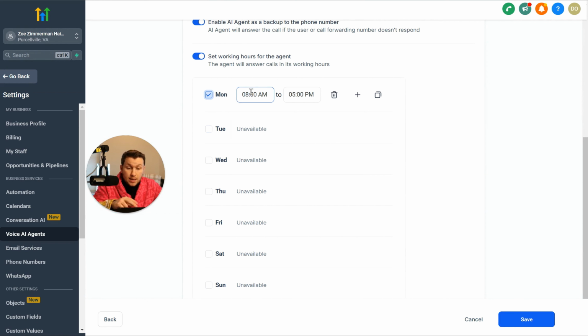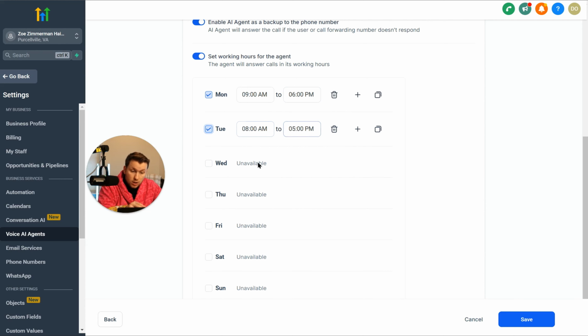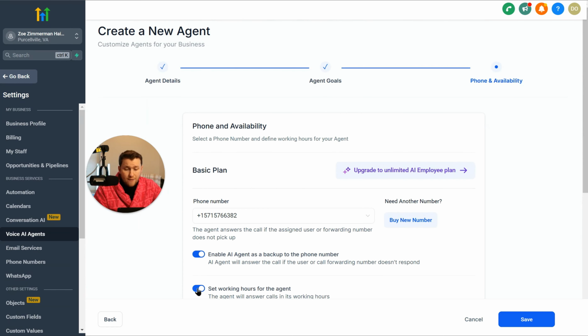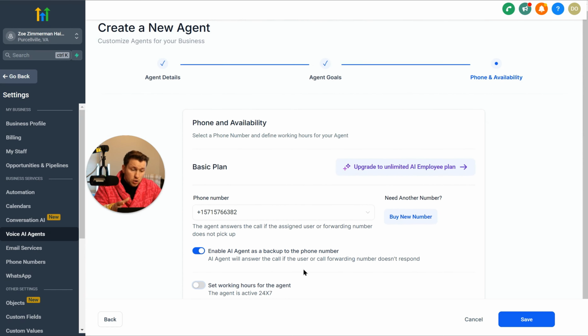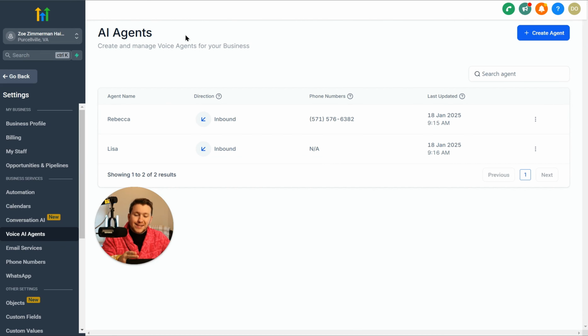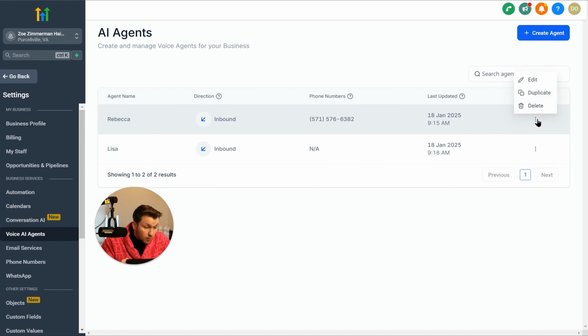Then right here, you have set working hours for the agent. If you want this to sound more human, you can click this right here and click Monday, Tuesday, Wednesday, and pick how much time. Do you want it to go from 8 a.m. to 5 p.m.? Do you want it to go from 9 a.m. to 6 p.m.? You just dictate what you want. All you do is click these little boxes and click which ones. To get rid of it, you just click delete. Or you can just have it be available 24/7. You pick that and then you just click save.